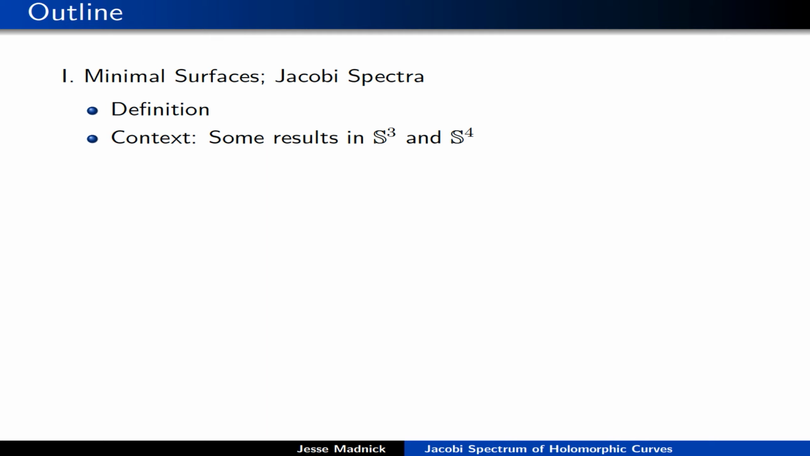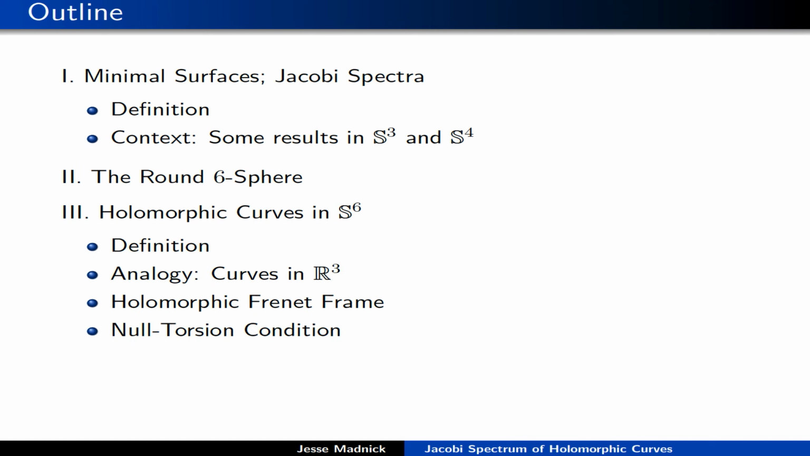So to set the stage, we're going to begin with some generalities. We're going to talk about minimal surfaces just in general. We're going to review the definition. We're going to review the second variation of area, and explain how that's encoded in an operator known as the Jacobi operator. The spectrum of that Jacobi operator is going to be our primary object of interest. To give a sense of the types of results that are known and the types of results that we're maybe going for, I'll mention just a few of the results known for minimal surfaces in the 3-sphere and the 4-sphere. Then we'll specialize to the case of interest today, which is that of the round 6 sphere.